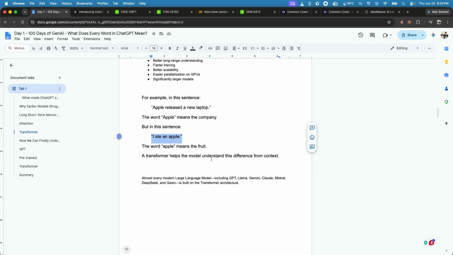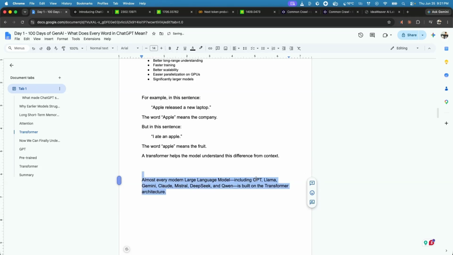So the transformer helps the model understand this difference from context. Here Apple is in terms of a company, and here I am talking about the fruit apple. Because the transformer reads all the words in parallel, it helps the model understand the difference from context, where context means the neighboring words. If you look at all the current models, from GPT to Llama to Qwen to DeepSeek, they are all built on top of this transformer architecture.